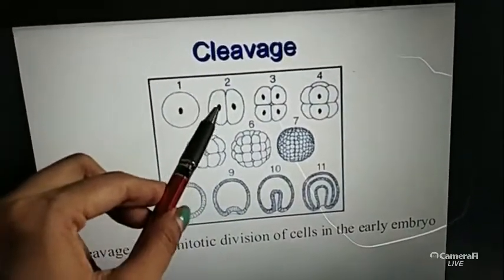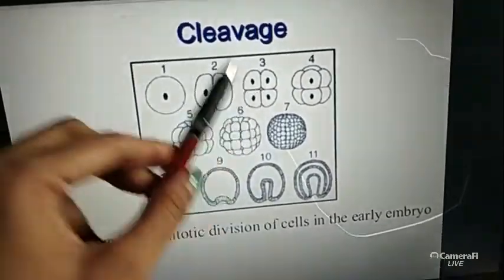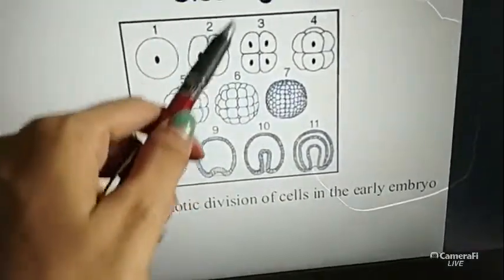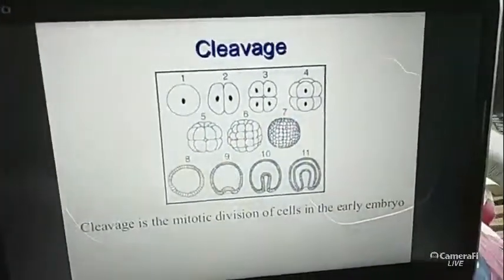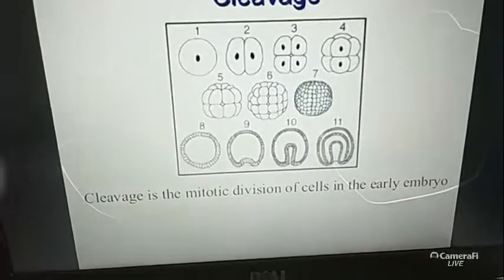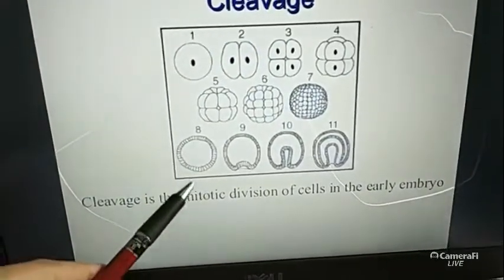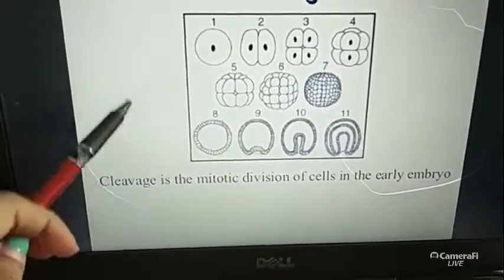Then after another mitotic division, it transforms into 4 cells. What does it mean, 4 cells? It means 1 cell, 2 cells, 2 into 2 equals 4 cells, 4 into 2 equals 8 cells. In this way the cell number increases, and the growth and development of the embryo takes place in our body. I think I made it clear.